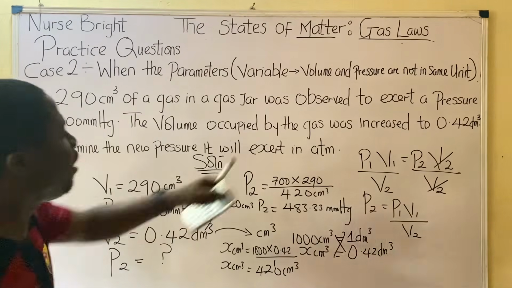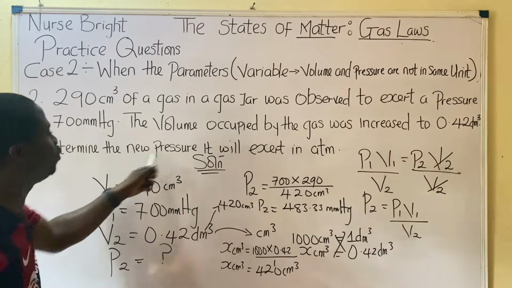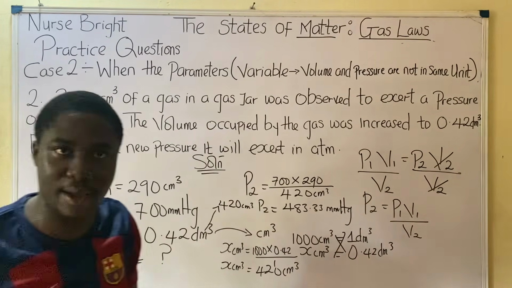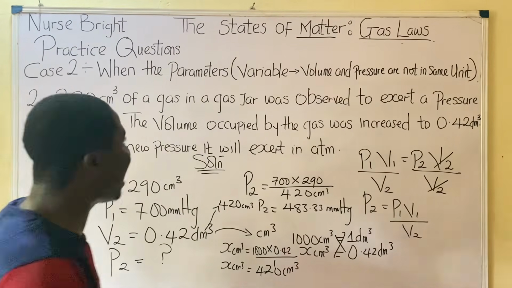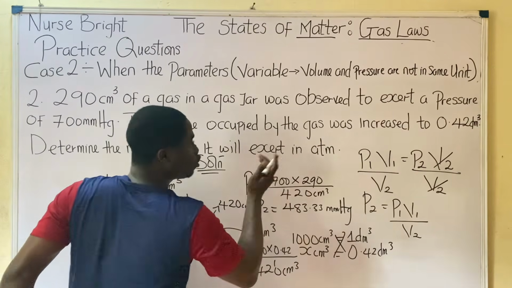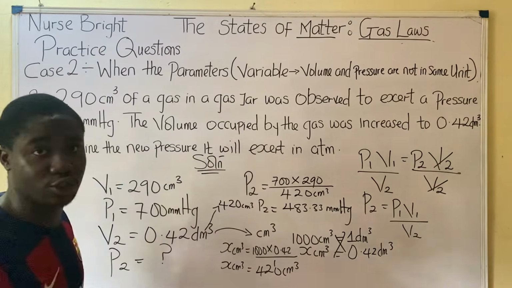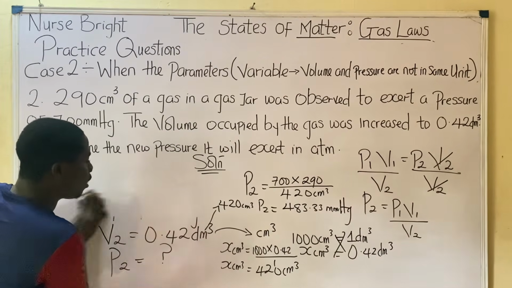But watch. If you observe, they specified that the new pressure should be in ATM. So the new pressure we've got, make sure it's converted to ATM. How do you do that? How do you convert mmHg to ATM? We've done that already before. I've taught you that conversion. It is extremely easy. Let's quickly work it out here.